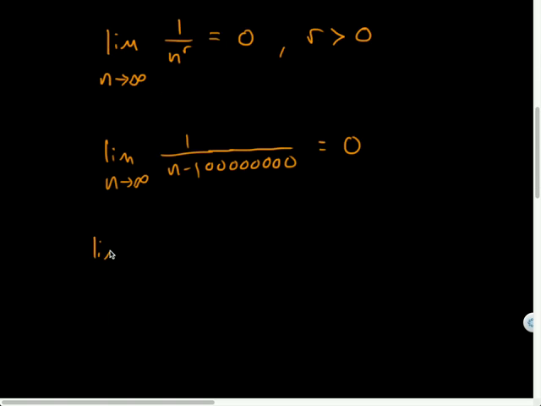Well, let's consider that. The limit as n goes to infinity of 1 over n minus n. n minus n would just be 0. Yeah, that's what I'm saying. And actually, that is an interesting question. 1 over n minus n is 1 over 0. Uh-oh. I think that would just be approaching undefined, right?